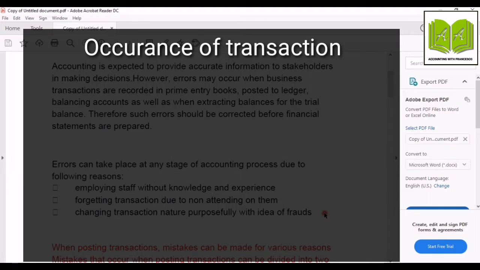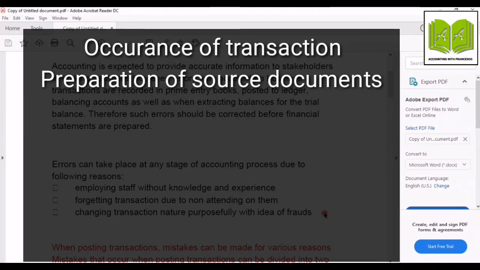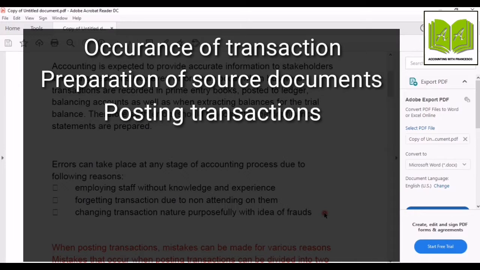So that is a transaction. After that, the second step is preparation of source document. So from the transaction, we are preparing the source document. What is the source document for credit purchase? Purchase invoice. The third step is posting transaction to the primary books.